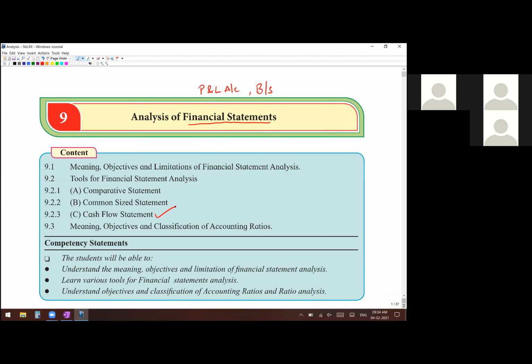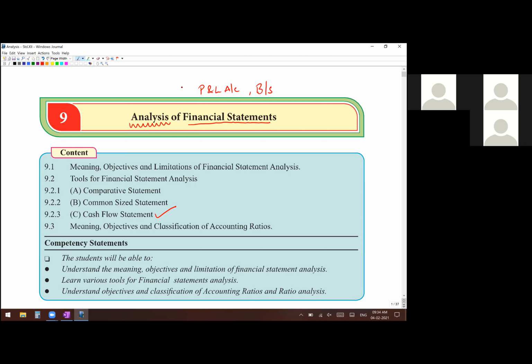So basically, up to now, you are only preparing those statements. But if you want to get some useful information out of those statements, for example, you are an investor, and you want to invest in a particular company, what you will do is pick up the financial statements and do a detailed analysis of whether this company or this organization is doing well, is it earning a good amount of profits, compared to last year, what was the growth this year. All of that is meant by the term analysis. Detailed study to get more useful information out of your financial statements.